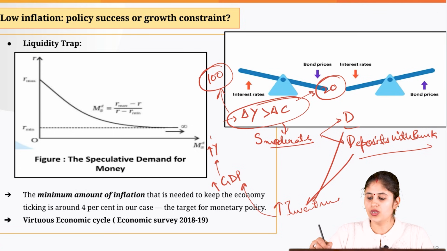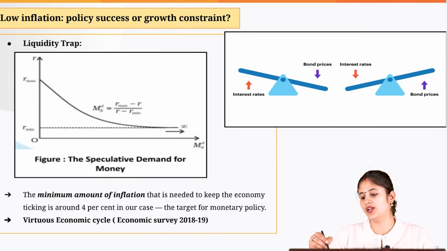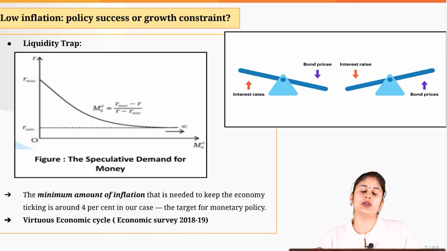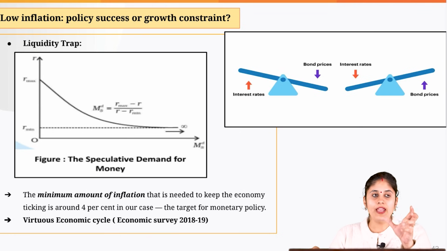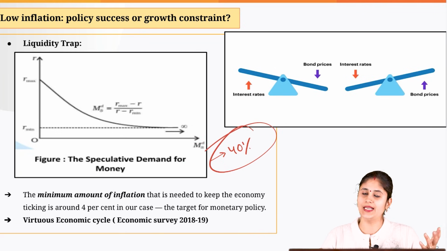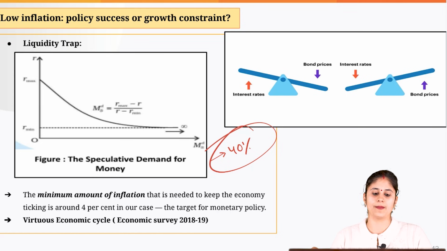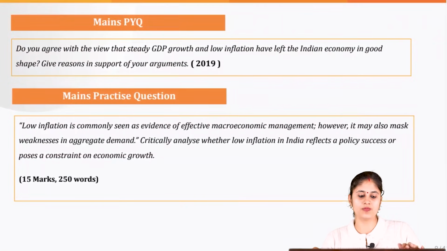And we need to give effect to this virtuous economic cycle if we want to realize the idea of a $7 trillion economy. Because when it comes to China, when it was in its growth phase, it maintained a saving rate of 40% of its GDP. And in India, saving rate has fallen to 30% of its GDP. So that is problematic. Okay, that's all with respect to this particular topic.